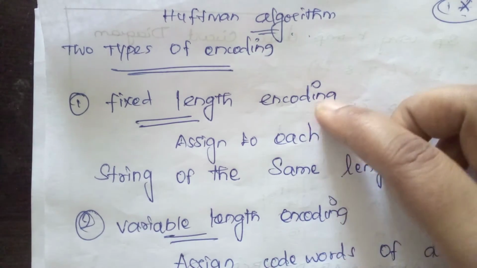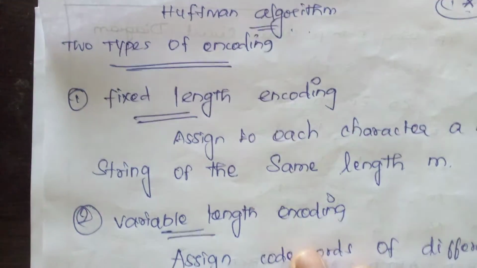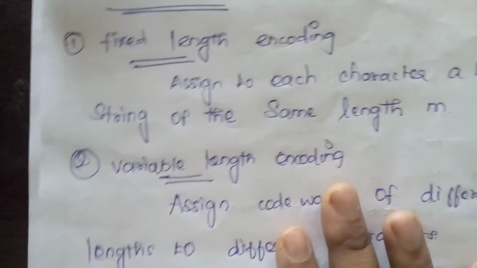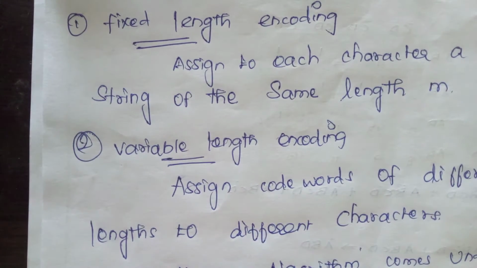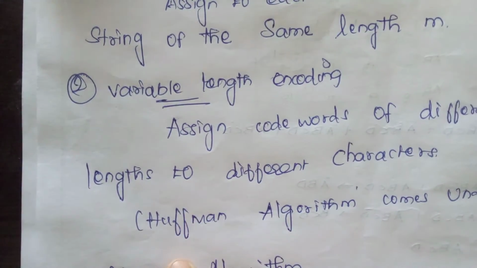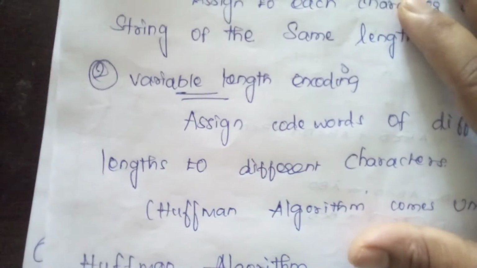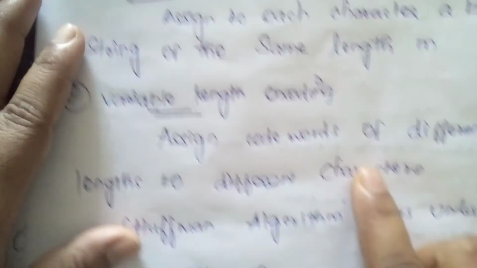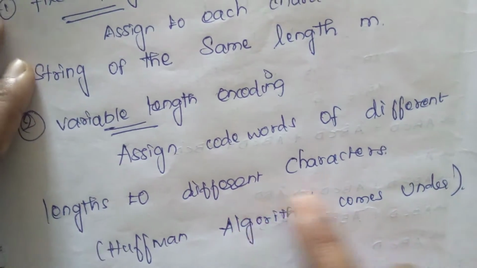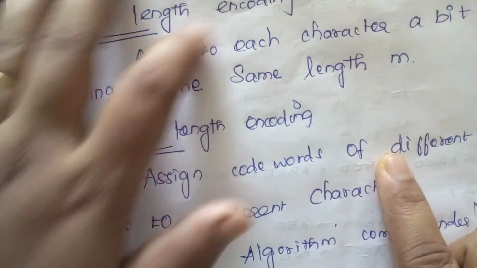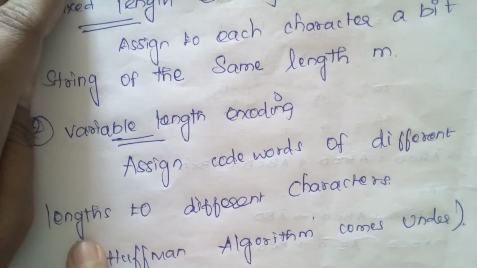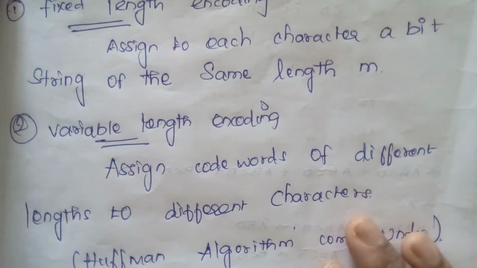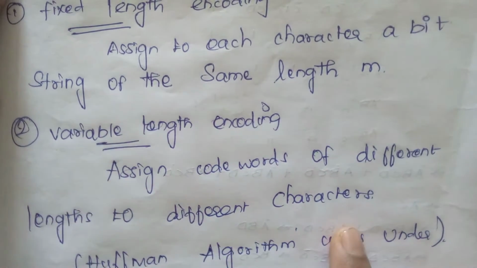There are two types, fixed length coding and variable length coding. Huffman comes under variable length coding, where we assign code words of different lengths to different characters. That is what they are mentioning here.